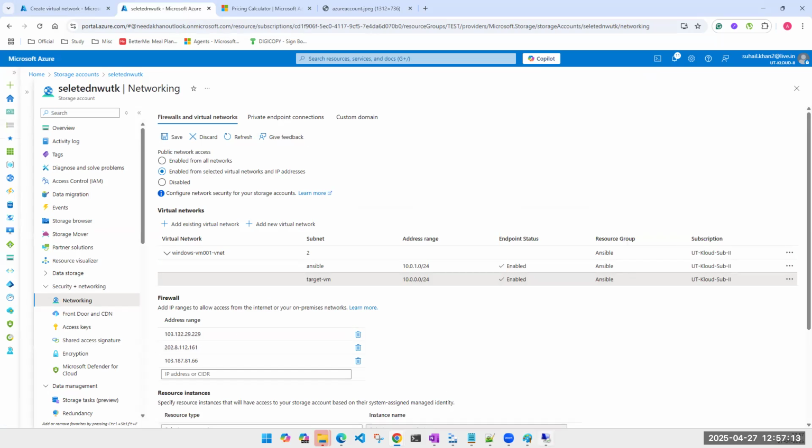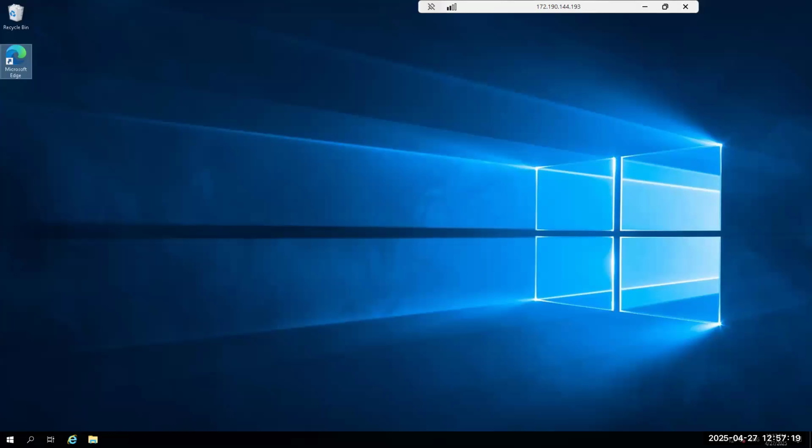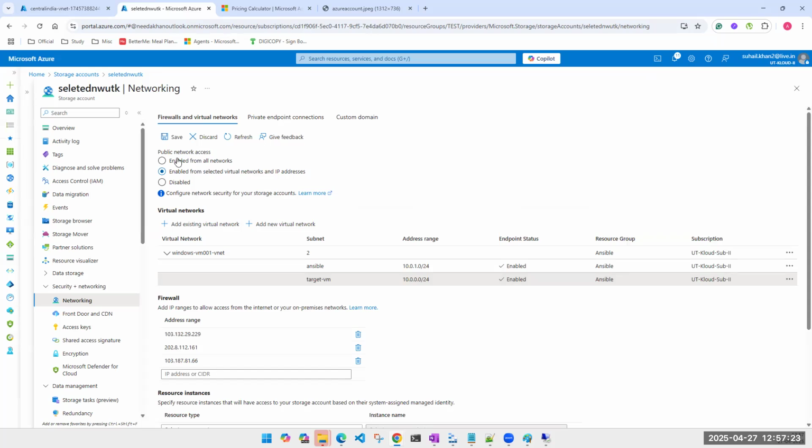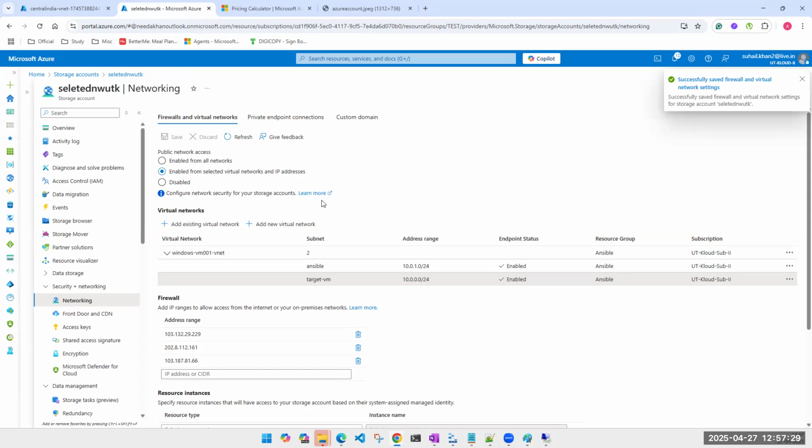Meanwhile, let's go ahead and check if my machine is able to access that. Okay, it has been saved successfully. Might take some time.